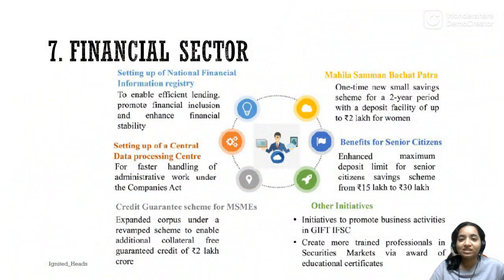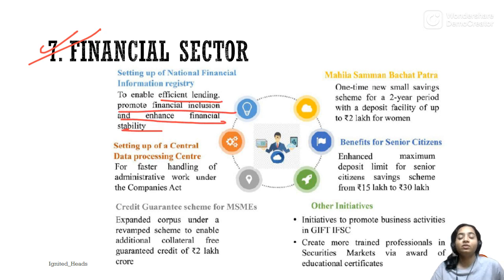Next is the financial sector, which is the last priority. First is setting up of National Financial Information Registry. This is so that everyone is aware who is taking loans, where the money is going, which bank is giving loans to whom.